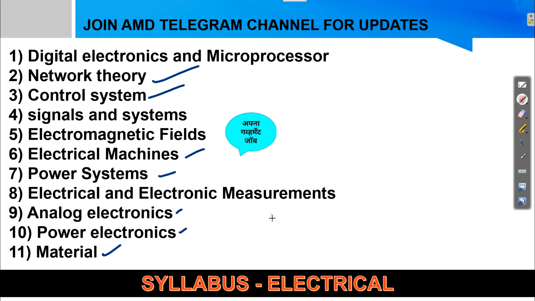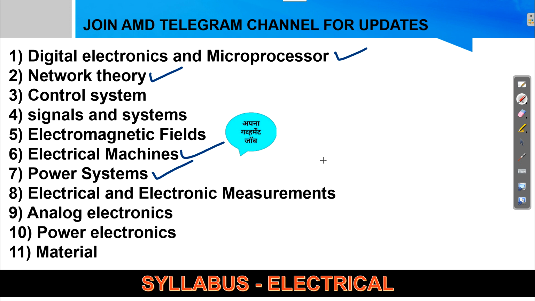So to prepare for electrical, what subject is most important for your AMD exam? First is power system. Okay, very much important. You need to study power system in great detail. Then machines, very much important again for the AMD exam. Okay. Then the third subject which you need to focus more on is digital electronics and microprocessor, which may have higher weightage. Then the next is network theory.